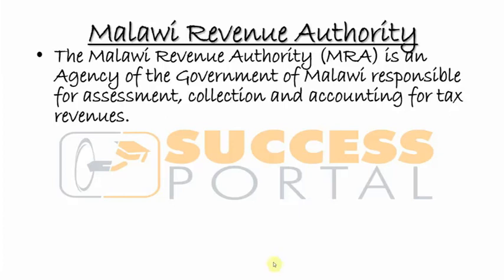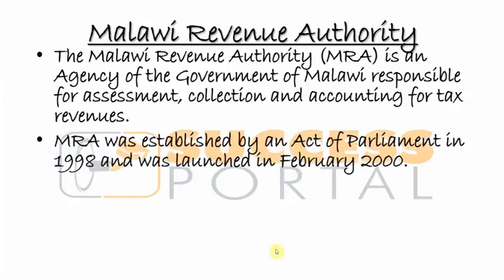Malawi Revenue Authority. So the MRA was established by an Act of Parliament in 1998 and was launched in February 2000. Like any other parastatal, MRA is also a parastatal or a state-owned company, sort of. It has to come into existence by passing an act of parliament.